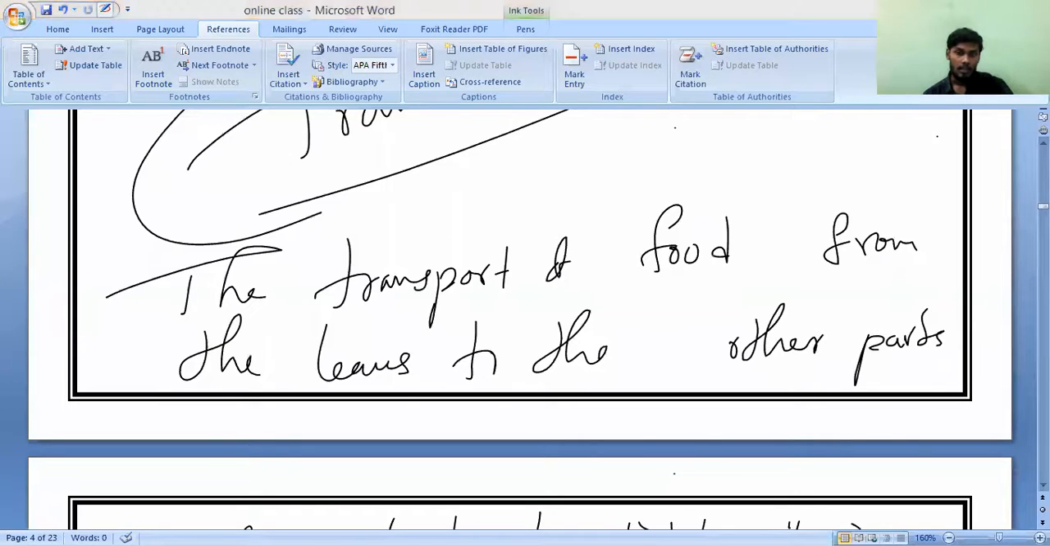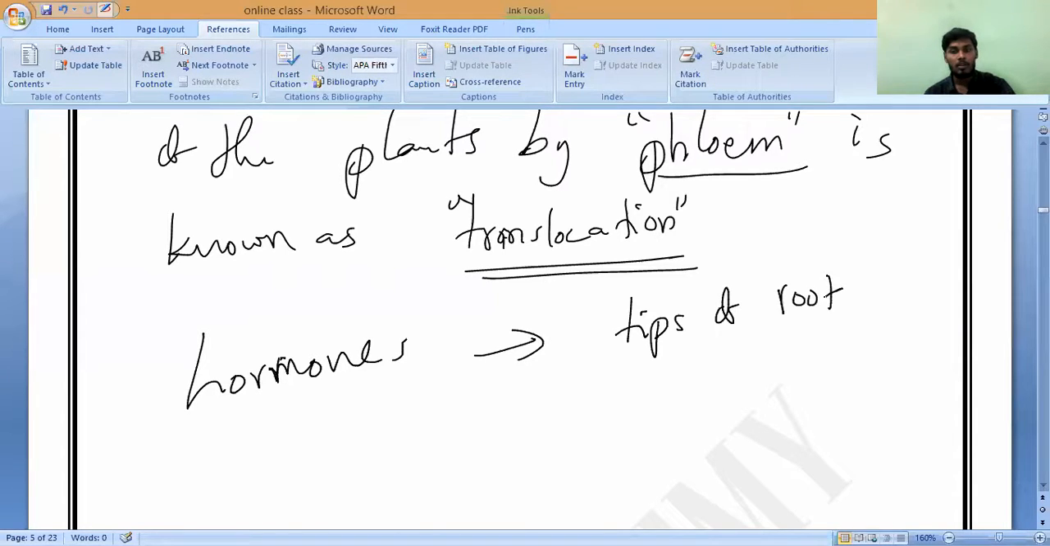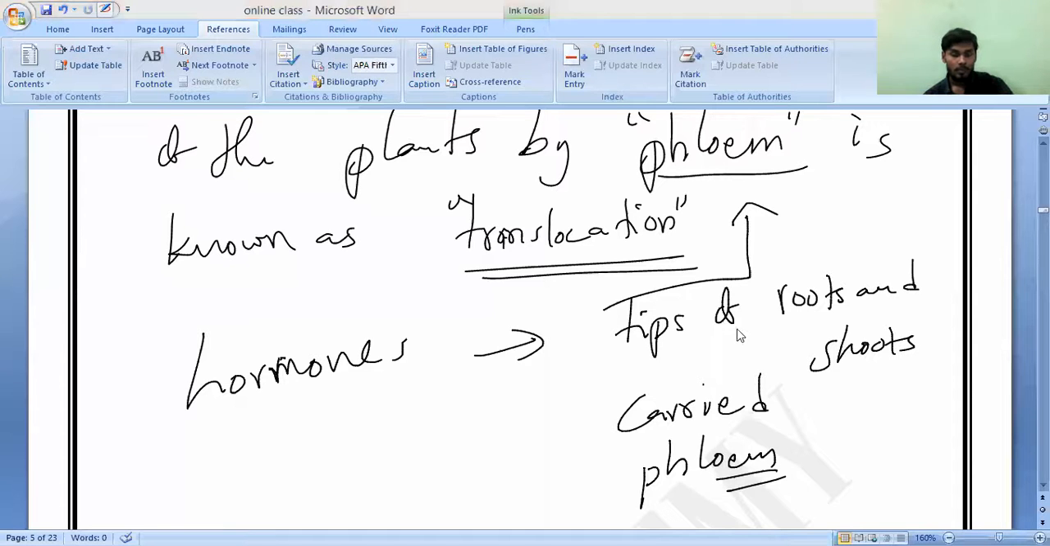Yes, sir. As well as soluble substances, hormones also, other products. Hormones which are generated by what? Tips of roots and shoots. That is also carried by whom? Carried by phloem only. Please note it down. Write it.